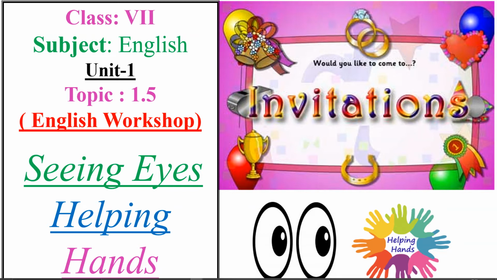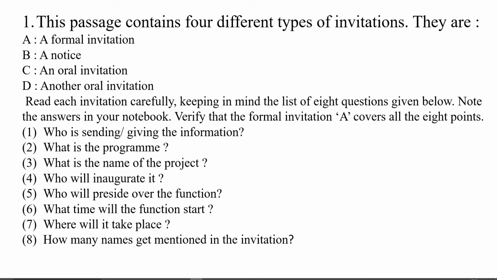So let us start. First question. This passage contains 4 different types of invitations. They are: first, a formal invitation. Second is a notice. Third is an oral invitation, and fourth is also another oral invitation. Now read each invitation carefully. Keep in mind the list of 8 questions given below. Note the answers in your notebook. Verify that the formal invitation A covers all 8 points.